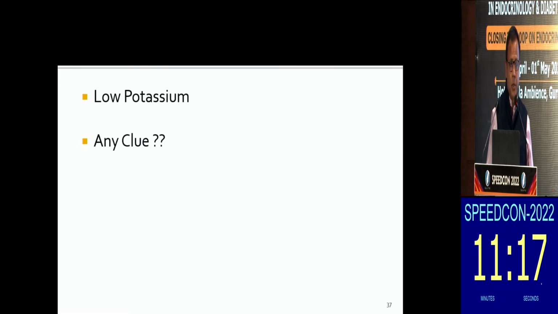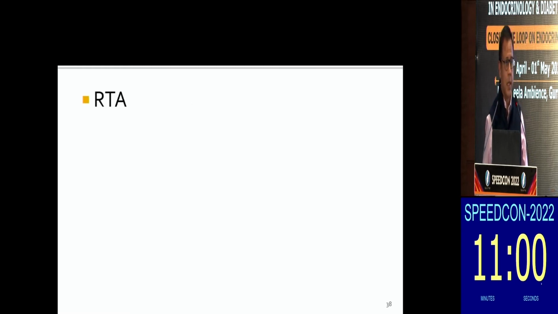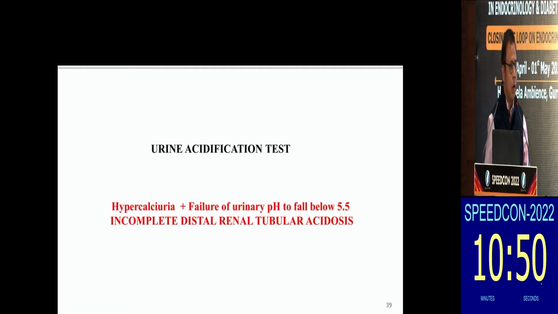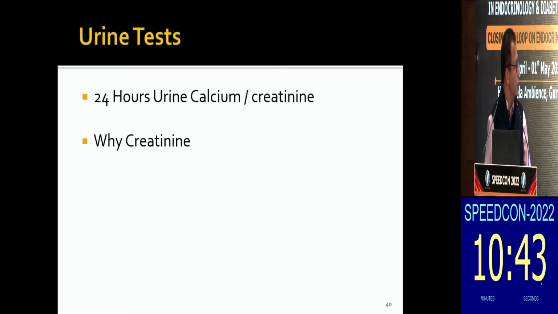So why are electrolytes important in the workup of recurrent renal calculus? Because hypokalemia can guide you towards many disorders. It can guide you towards tubular disorders like Bartter syndrome. It can suggest that maybe you are not missing renal tubular acidosis. In fact, we encountered a couple of patients with renal tubular acidosis and hypokalemia who were found to be suffering from autoimmune disorders. So how do we prove it? We do a urinary acidification test. You can do it with ammonium chloride or Lasix and fludrocortisone.